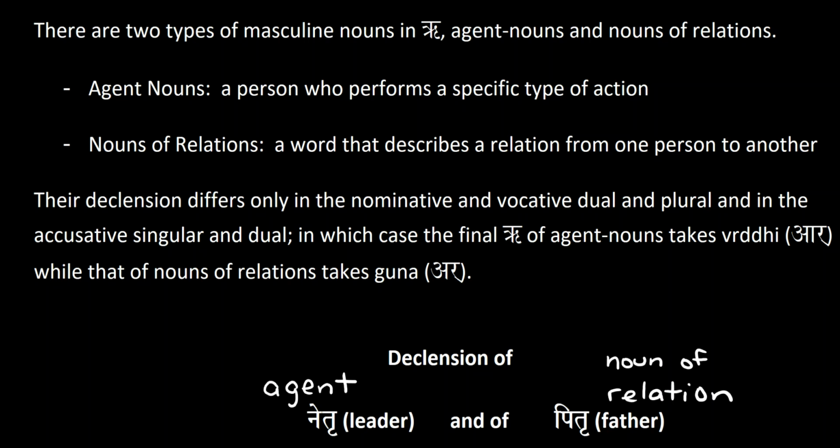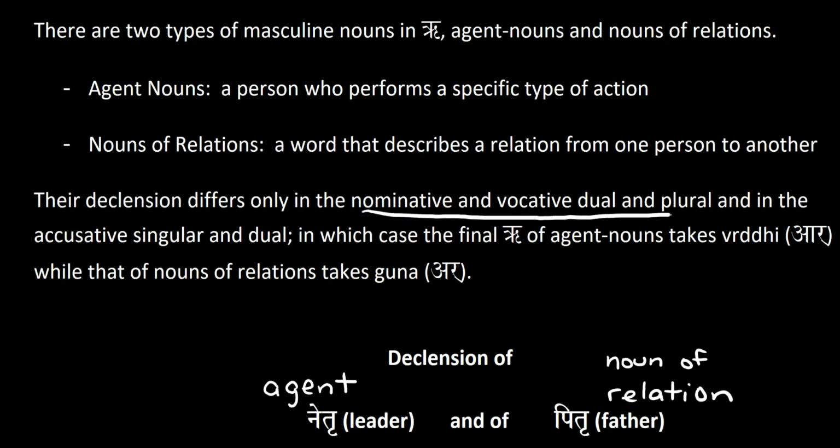Now, nouns of relations are words that describe a relation from one person to another. So, a father, a brother, from one person to another. It's specific as to whose father it is. It can't be anybody's father, but it's somebody's father. The same goes for the word brother. The declension between these two nouns differs only in the nominative and the vocative dual and plural,